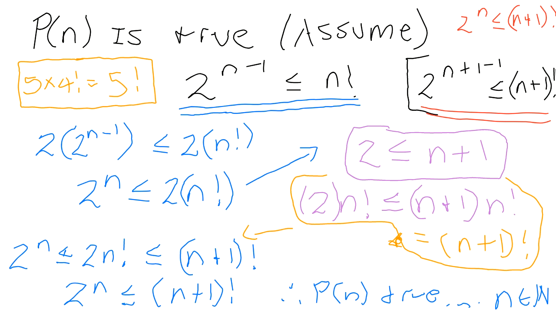Right. So because 2 is always less than or equal to n plus 1, if you multiply both sides of that by n factorial, it will still be true. So what I did was multiply the 2 by n factorial, multiply the n plus 1 by n factorial. That's what I did for the next line. Is that? Yes, sir. Let's multiply both of those by n factorial. And then n plus 1 times n factorial is just n plus 1 factorial.